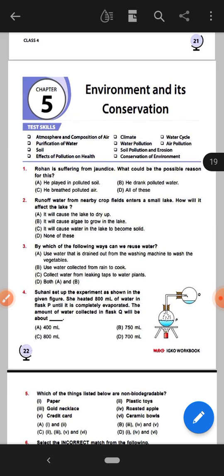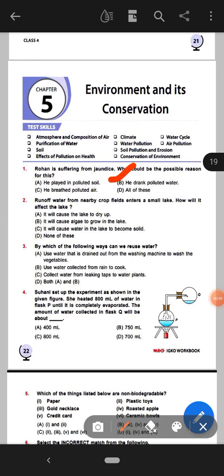So here the first question is, Rohan is suffering from jaundice. What could be the possible reason for this? There are 4 options: he played in polluted soil, he drank polluted water, he breathed polluted air, and all of this. Here the right answer will be option B. Okay, he drank polluted water.